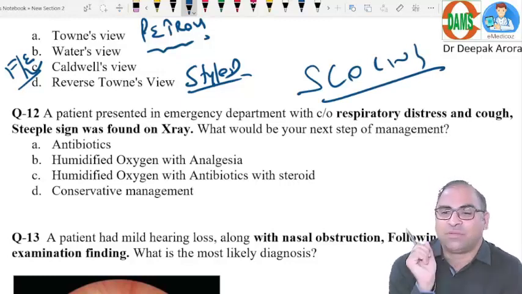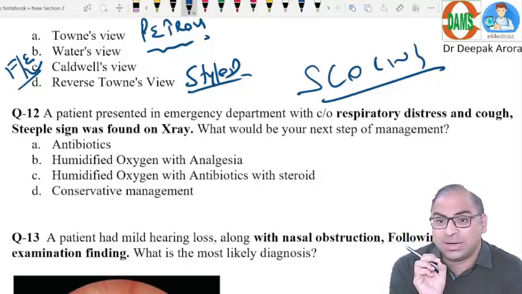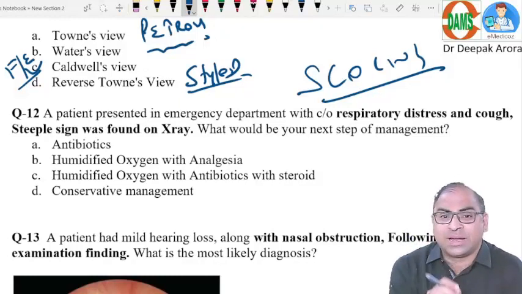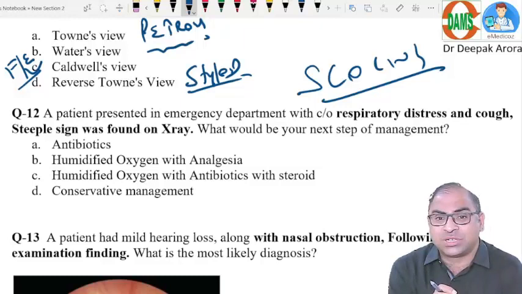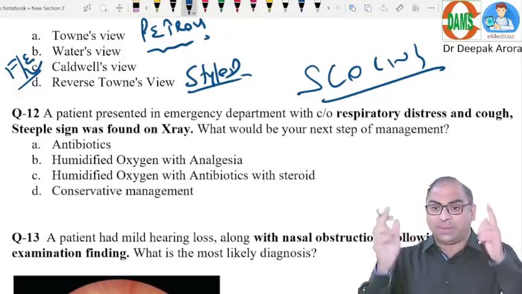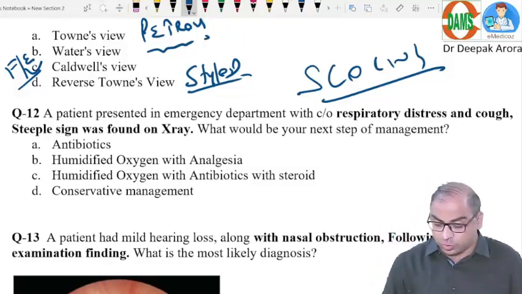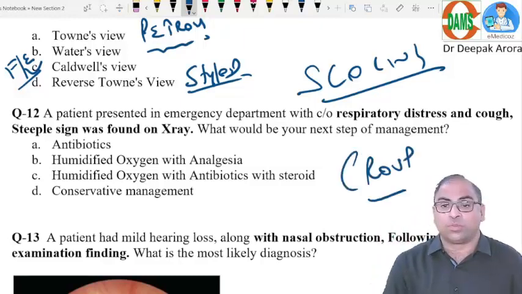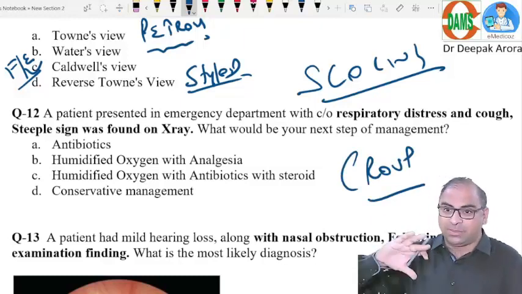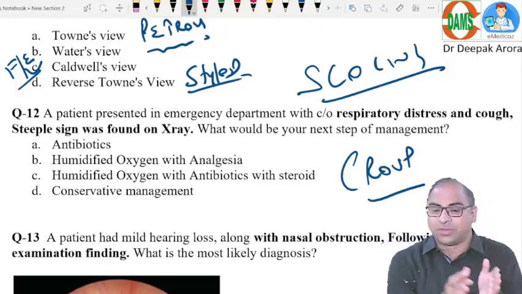Now this is again one of the best formatted MCQs of ENT. Patient in the emergency department, respiratory distress, cough, steeple sign. Steeple sign, I am a dumb student. Steeple sign means laryngotracheobronchitis, croup. It means I have made a diagnosis of croup. Then I will close my eyes and recall the table where we compared epiglottitis against croup.